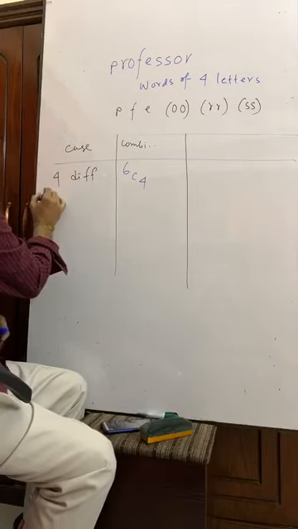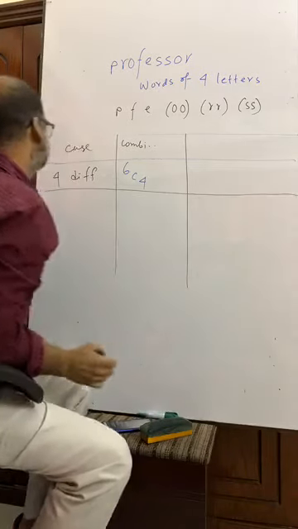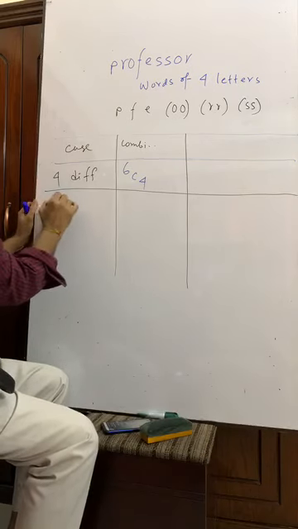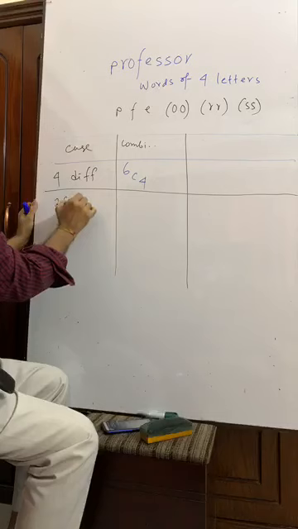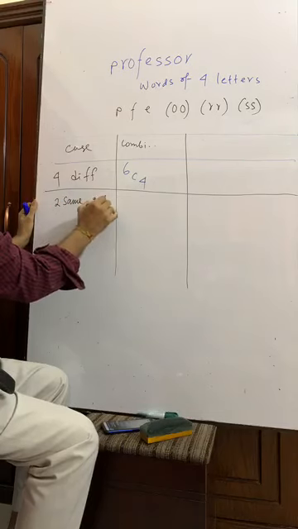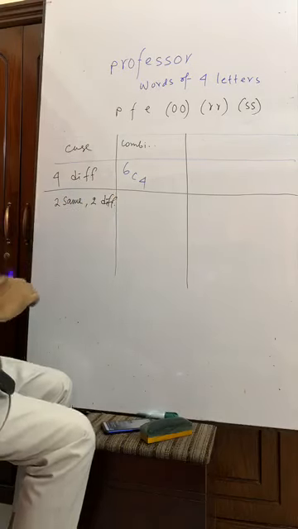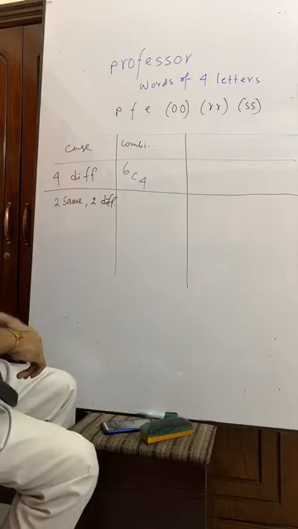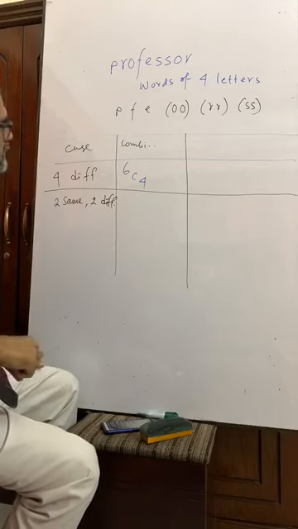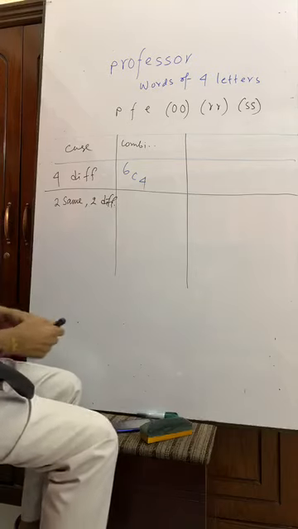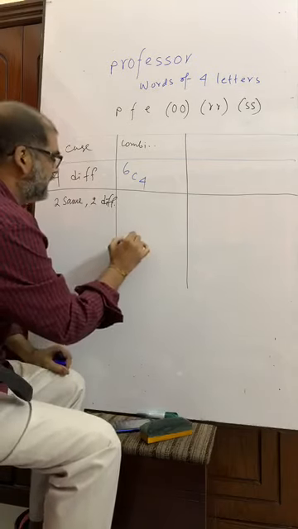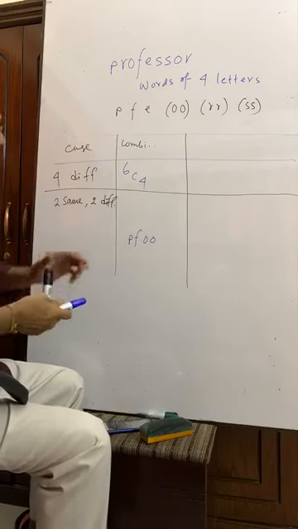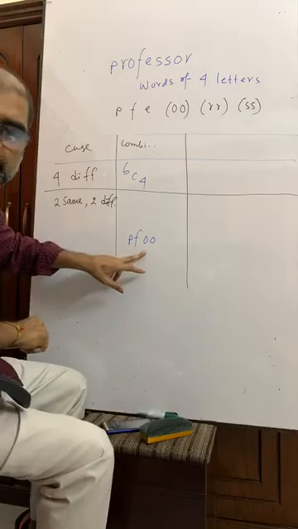Now, two same and two different. What is meant by this? Two same means what? Suppose a word has been formed like this, P, F, O, O. Can this type of word be formed?